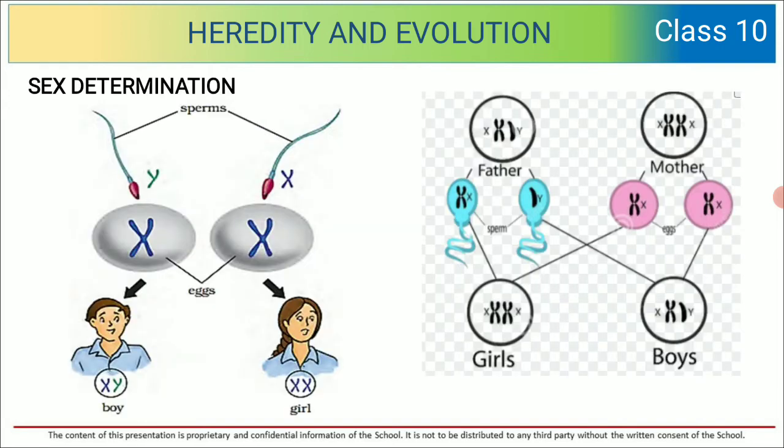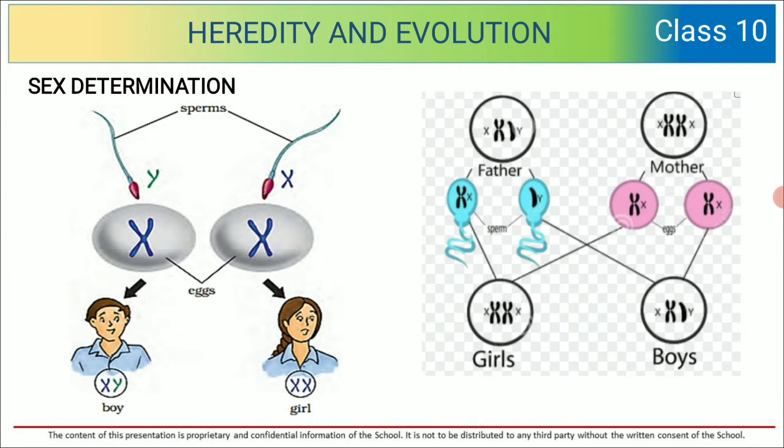Now, let us talk about sex determination. What can you see in this picture, children? There is something called X, something called Y. Then there are sperm shown, there is an egg we can see.